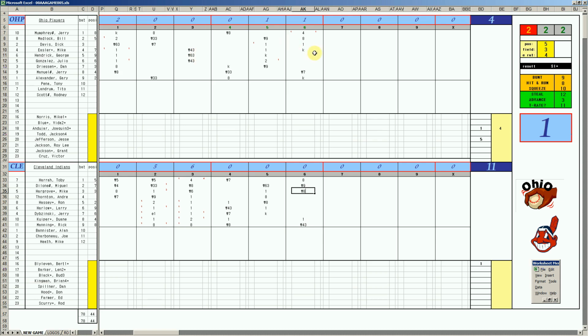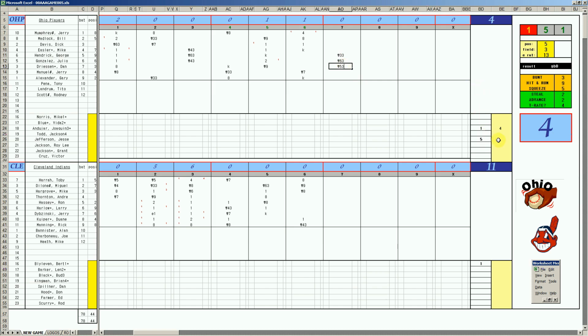Blyleven pitched 7 innings today, then give him an early shower. George Hendrick, first X. Your first baseman is Hargrove's a 2-10, makes the play. Julio Gonzalez, 1-8, is grounded to short. And Dan Driesen, 6'10", third X. Mr. Toby of Harrah is a 3-13. It makes the play.